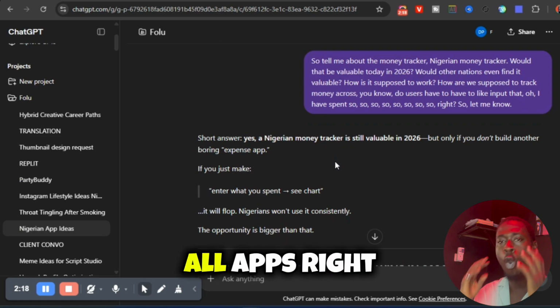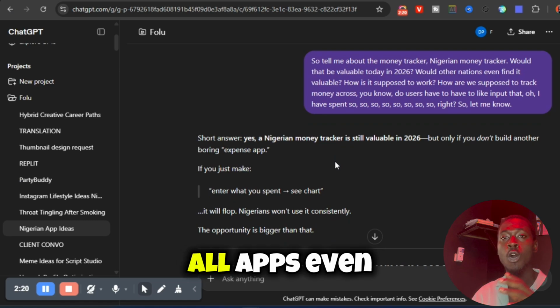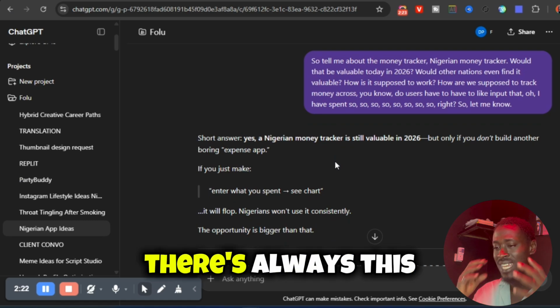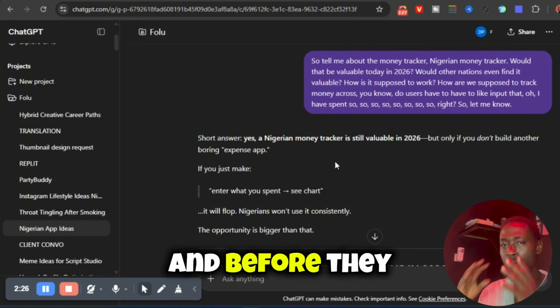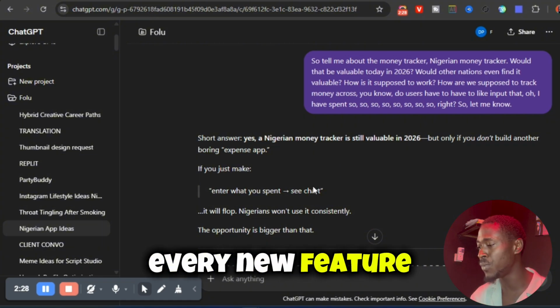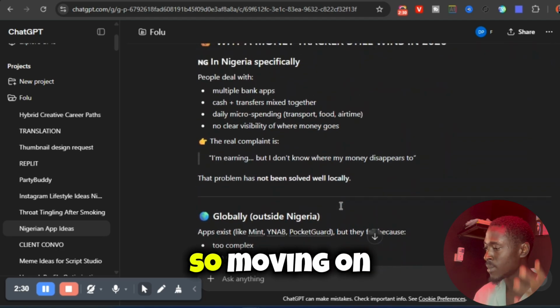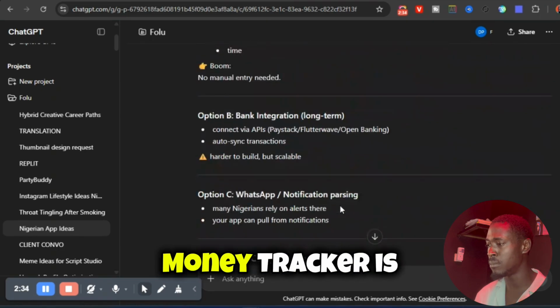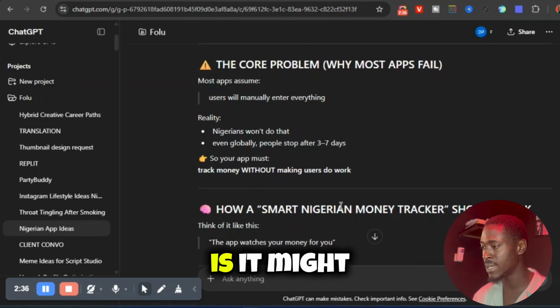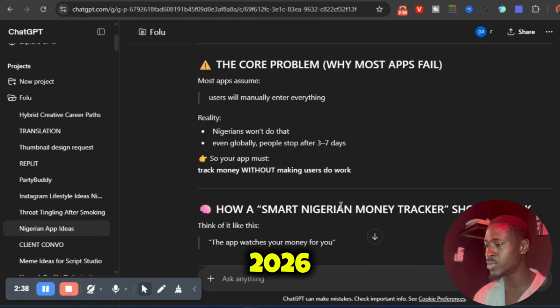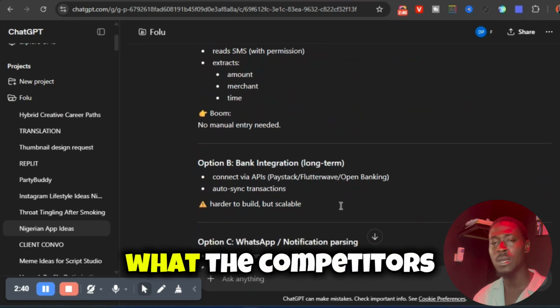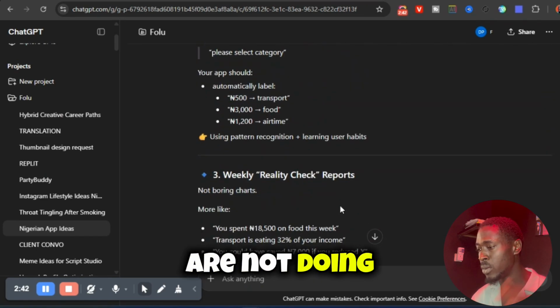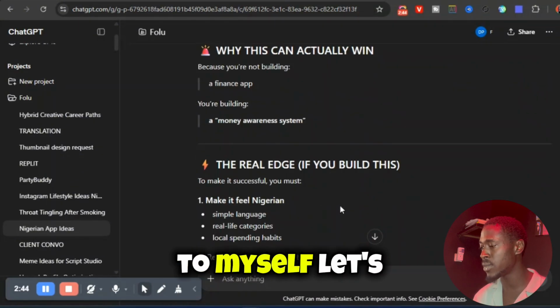And that's why all apps, even your favorite ones, there's always this research beforehand before they invent or add every new feature. Do you get? So moving on, ChatGPT explained why a money tracker might be useful in 2026, what the core problem is, and what the competitors are not doing well right now. So I thought, okay, to myself, let's do that.